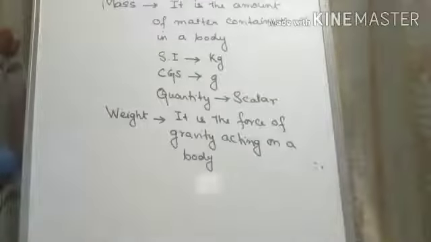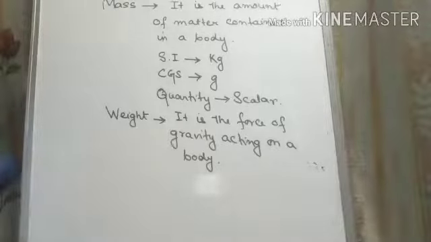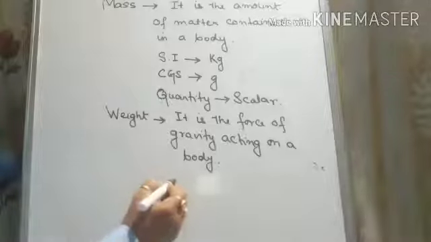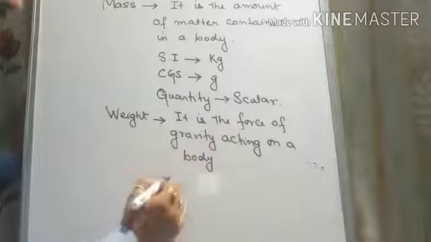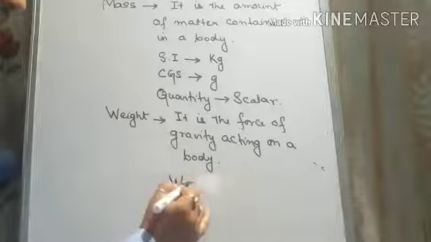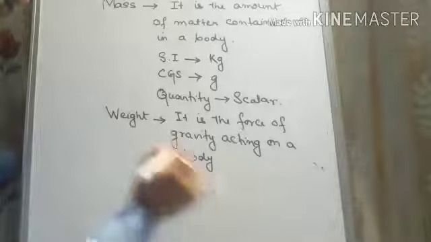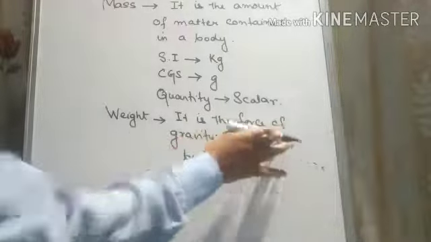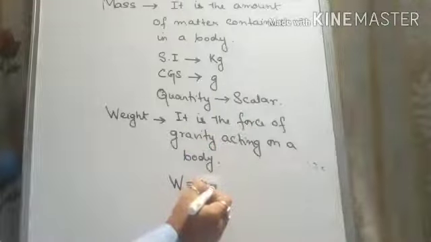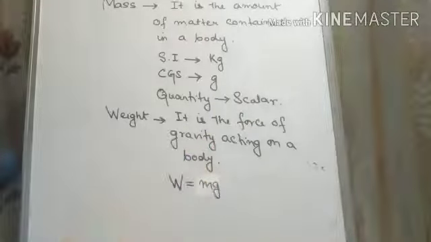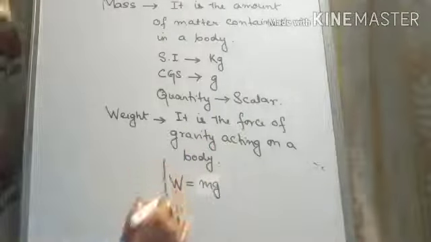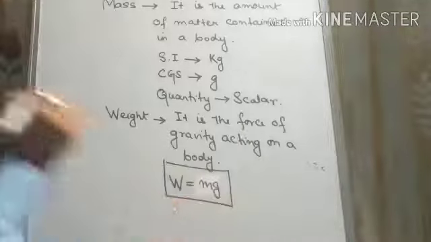Now, since weight is a force, so from the second law of motion we know that force is mass into acceleration. So since weight is also force, W can be written as mass into acceleration. Now since the force is force of gravity, the acceleration will be the acceleration due to gravity. This is the expression for the weight of a body.